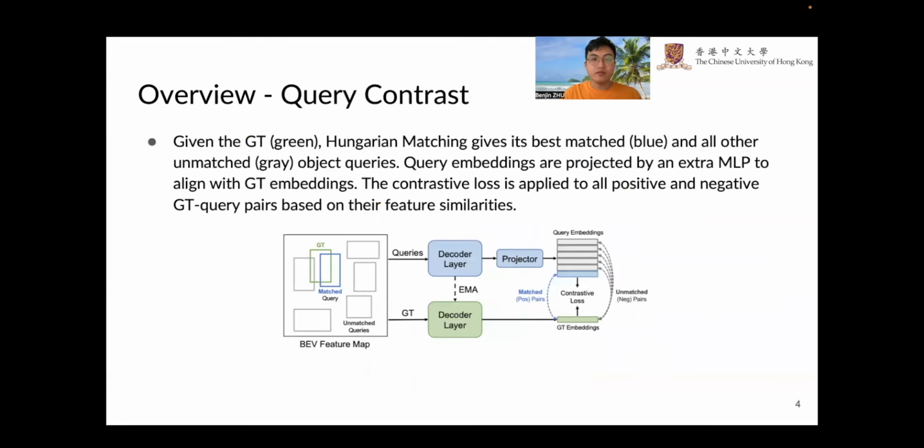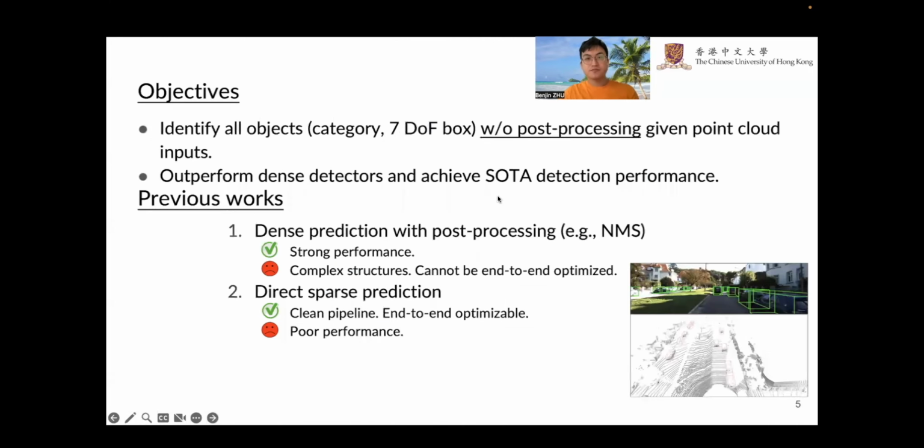To tackle this problem, we propose query contrast, which explicitly enhances each GT's master query and suppresses predictions of all other unmastered queries during training. Specifically, we encode both queries and GTs into a unified latent space by the transformer decoder layers. In this space, we construct positive and negative GT query pairs based on the Hungarian matching results and conduct contrastive training to achieve our goal. ConQueR achieved remarkable detection performance and improved sparsity in the final detections. Now let's get into the details.